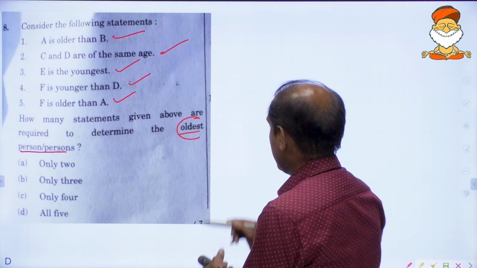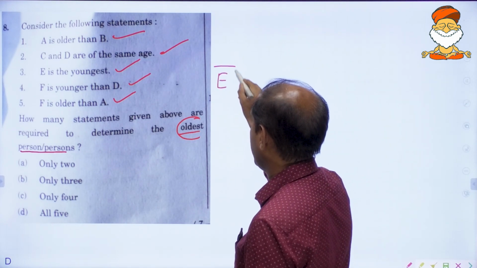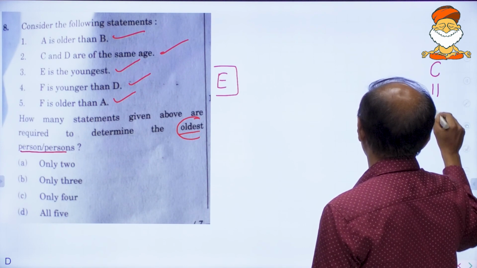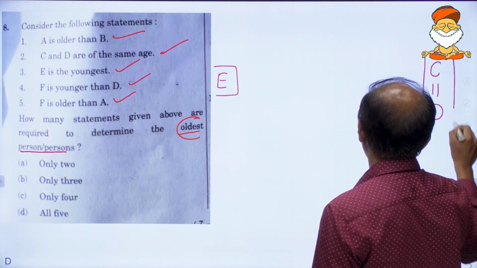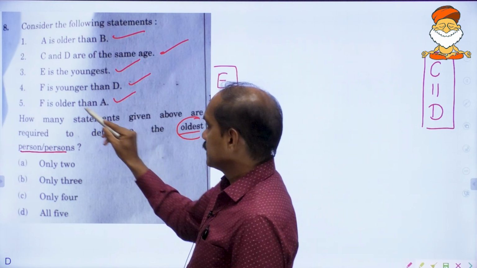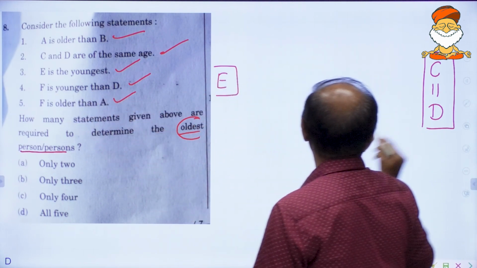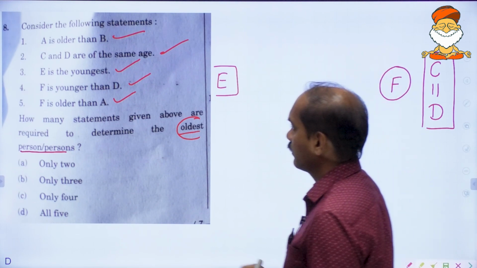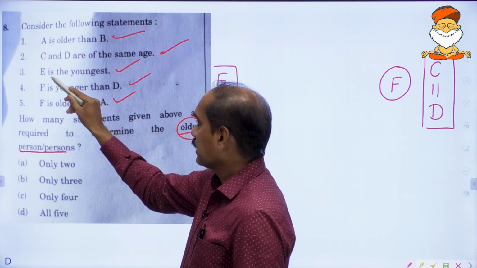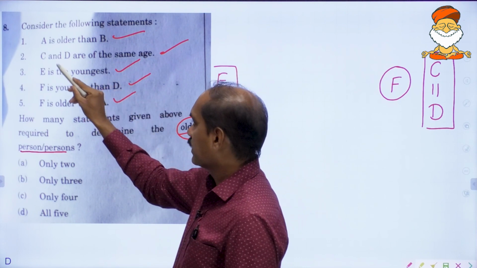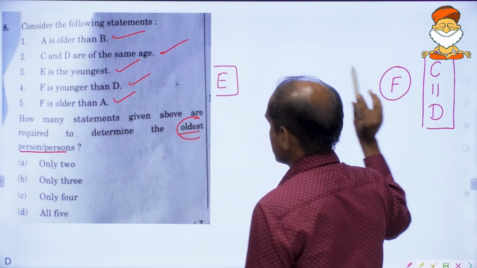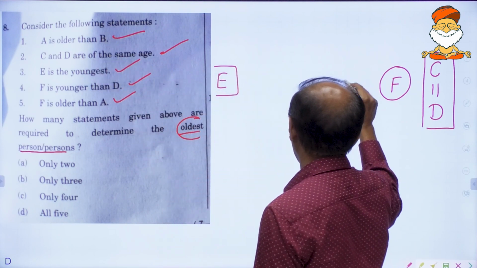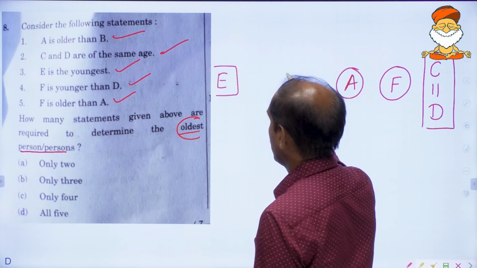E is the youngest, E will come on this end. C and D are of same age. F is younger than D. Here is D. Here who will come? F. F is younger than D. E is the youngest. Yes. C and D are of same age. Yes. A is older than B. A will come on this side, B on this side.